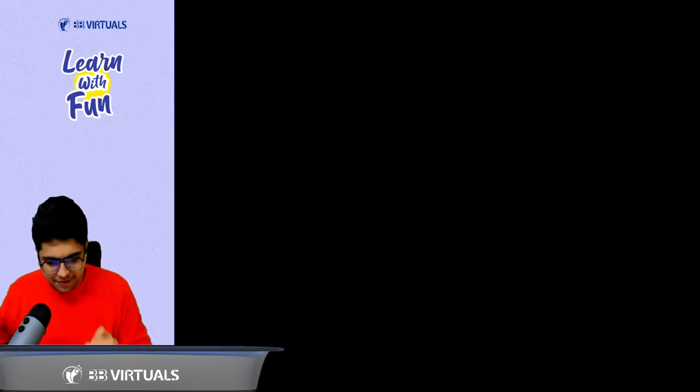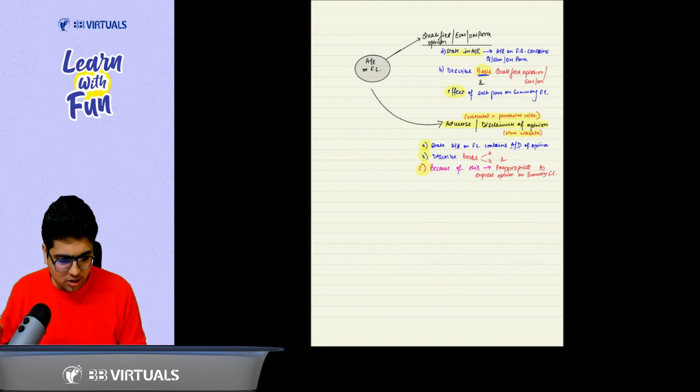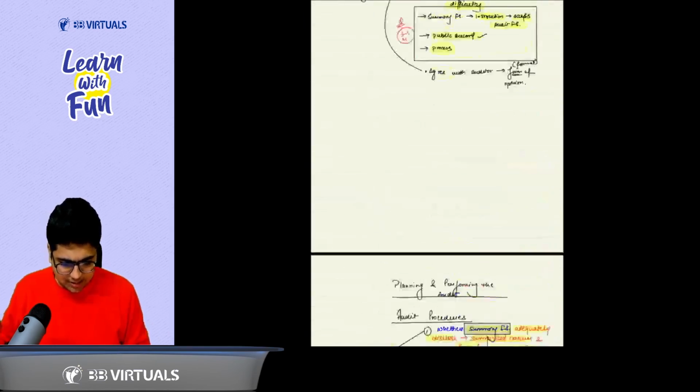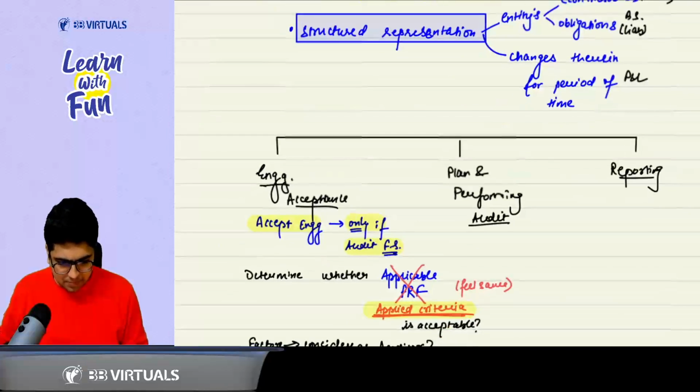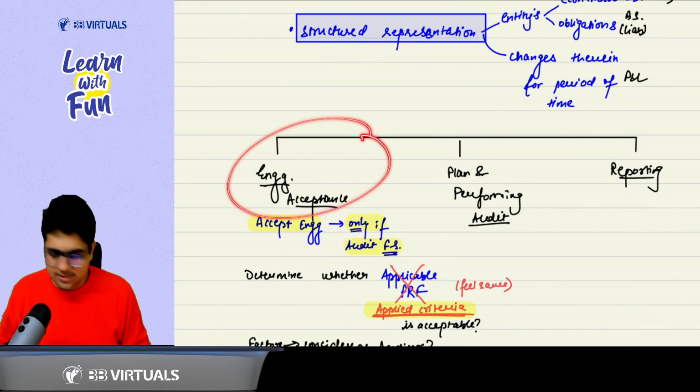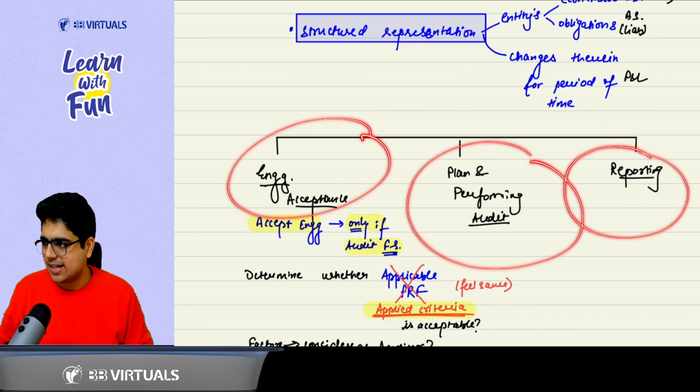Now, like every time, here also we divided the essay into three parts. What were the three parts? First part is related to your engagement acceptance, then planning and performing the audit, and then the reporting part.